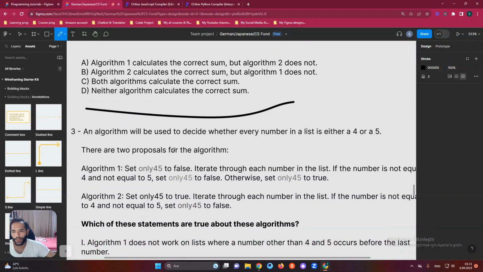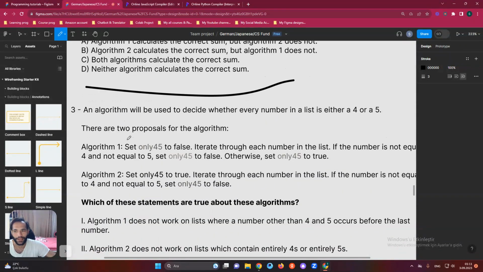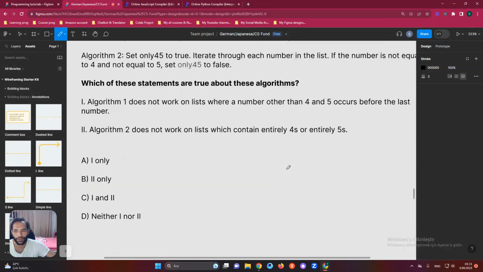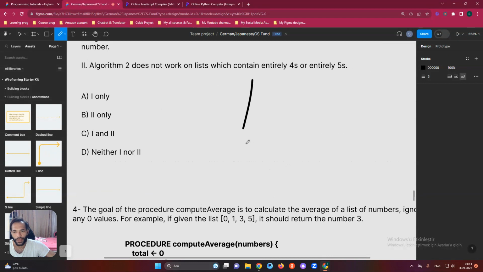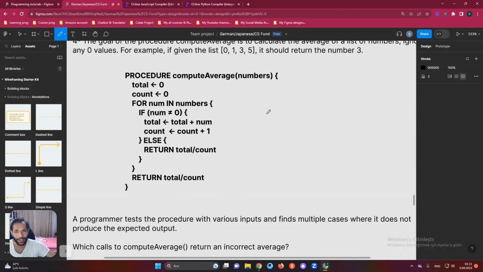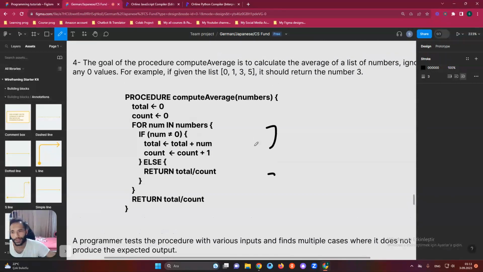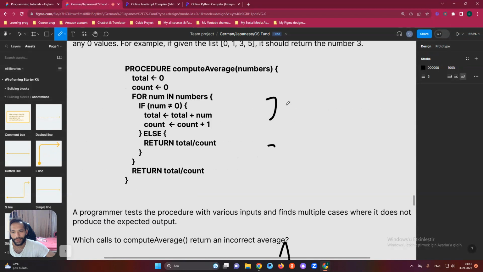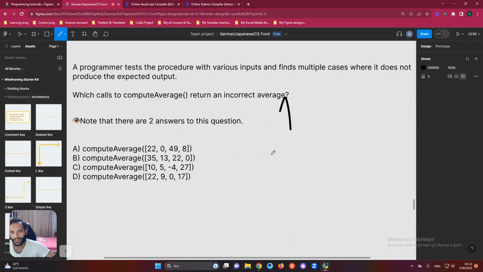The third question follows the same logic that we use to check algorithms: which one is better, or are they true or not. You can work on it, okay? All of them are questions for you. You can also check Khan Academy to find all of them. This is another one. All of them are the same thing: just try to understand how you can prove or verify these algorithms. It was the last question, by the way.